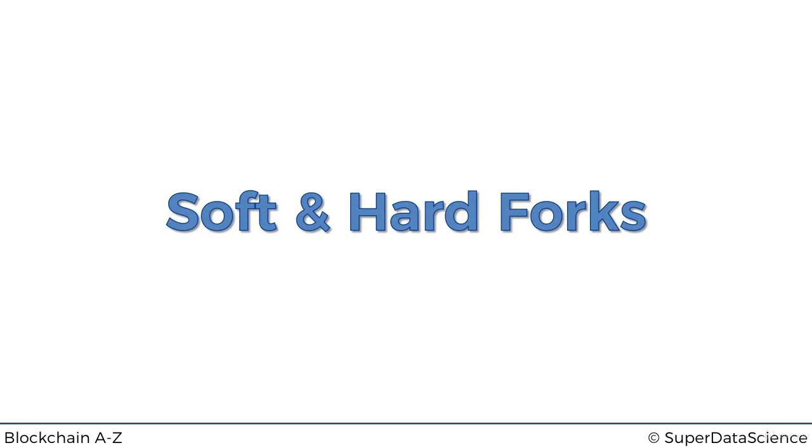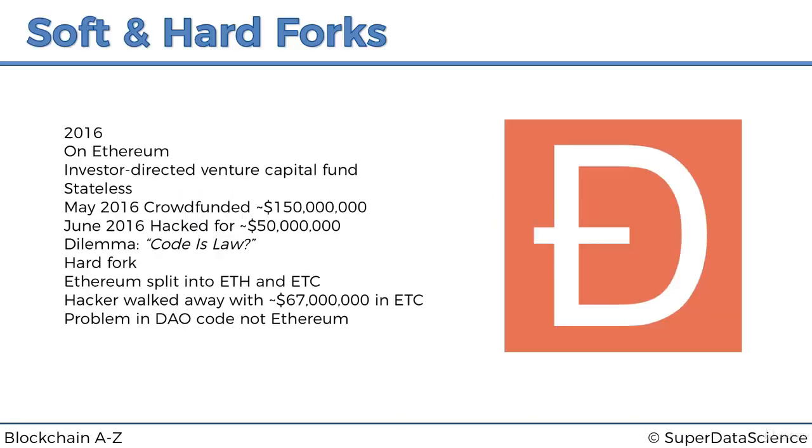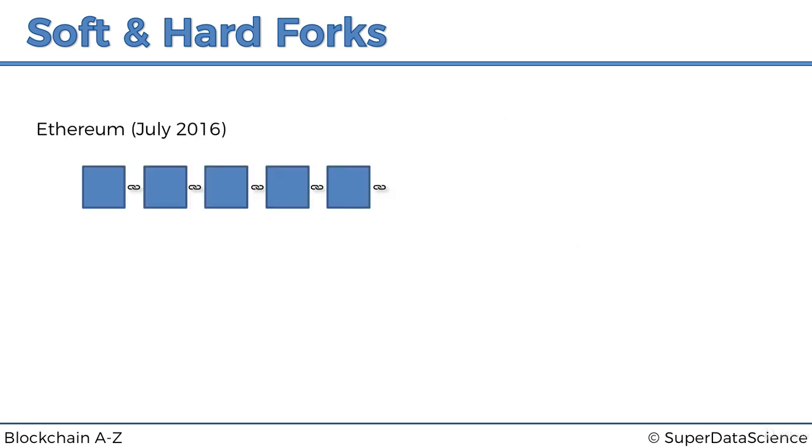And today we're talking about soft forks and hard forks. So we already mentioned forks a couple of times. The most recent time was when we spoke about the DAO Attack and how they solved the problem by creating a hard fork. So let's have a look at what that means. What is a hard fork? What's a soft fork? And what are some examples? So this is what happened back then.